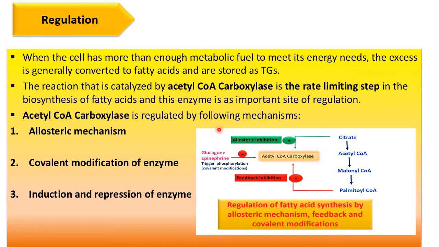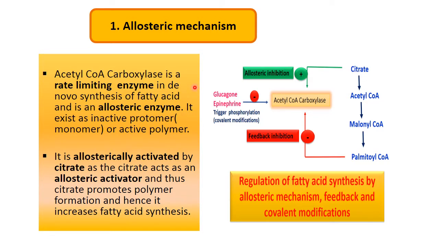The carboxylase enzyme is regulated by mechanisms we have seen: allosteric, feedback, covalent, and induction and repression. Now number one, the allosteric mechanism. Acetyl coenzyme A carboxylase is allosterically activated, as an active polymer, so it allosterically regulates the de novo synthesis of fatty acid.